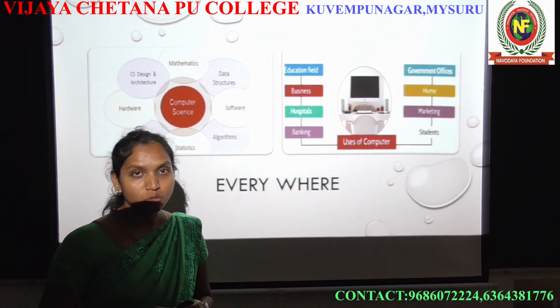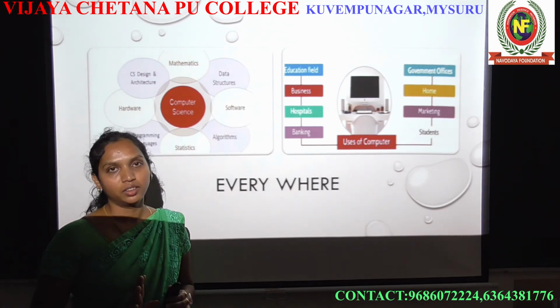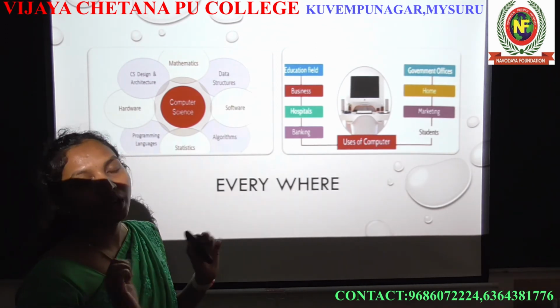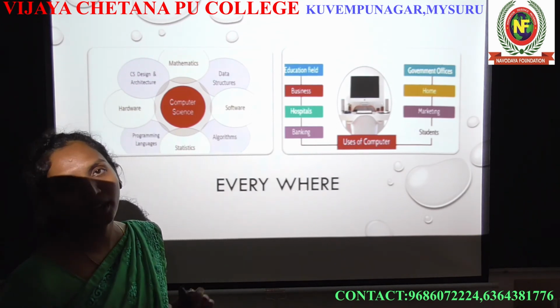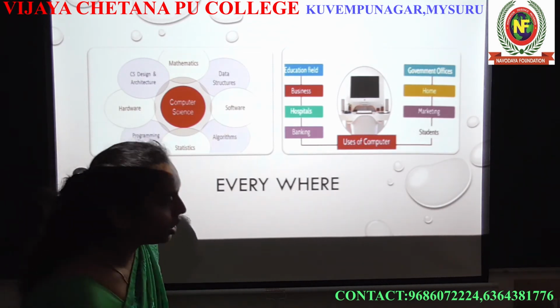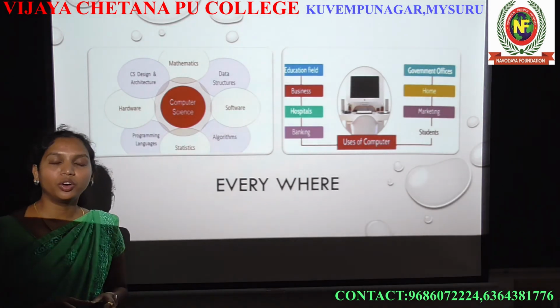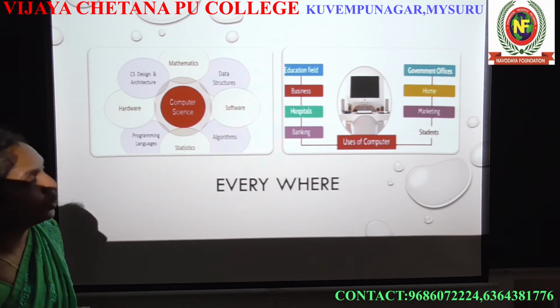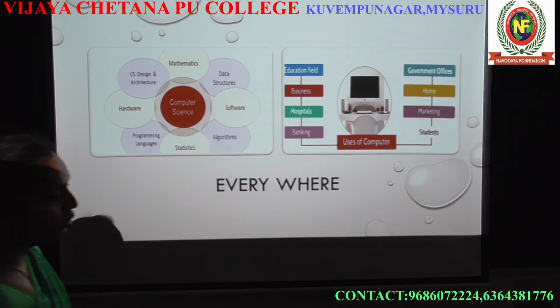If they want software development, which means they are going to learn about coding, that is enough. There is no need to learn any animation or graphic design. They don't need all those things. Same thing. According to their aim or their work, they are going to learn about the computer. Okay, so these are the things you are going to learn about computer science, and these are the fields where we use the computer in the world.